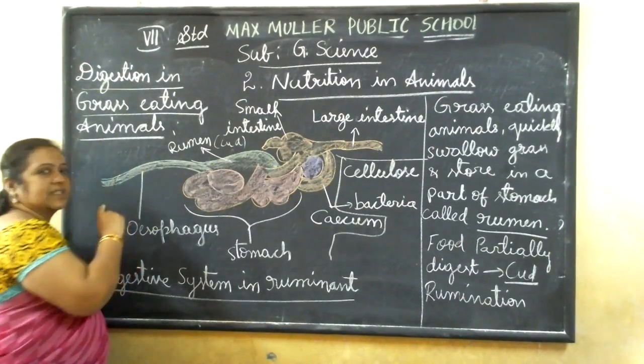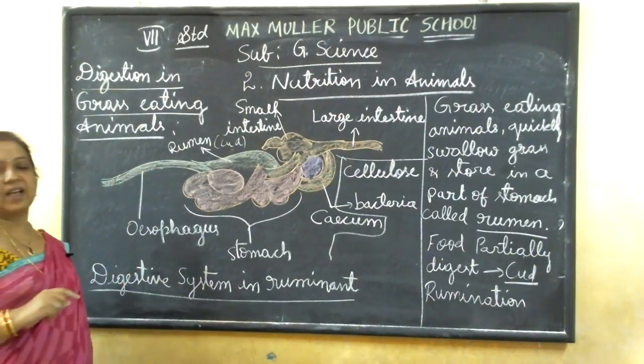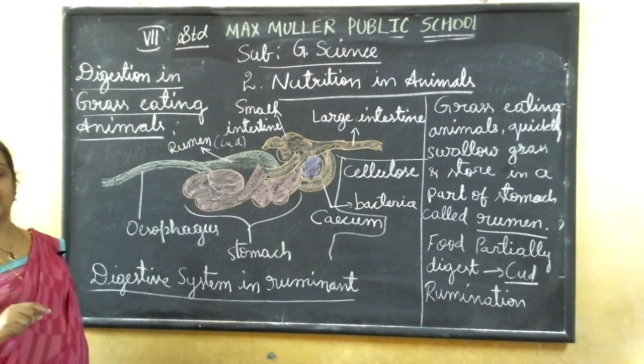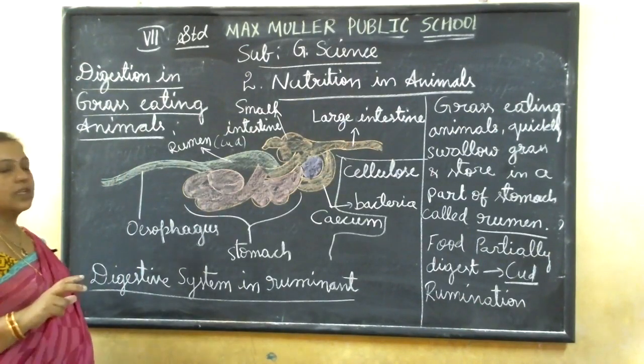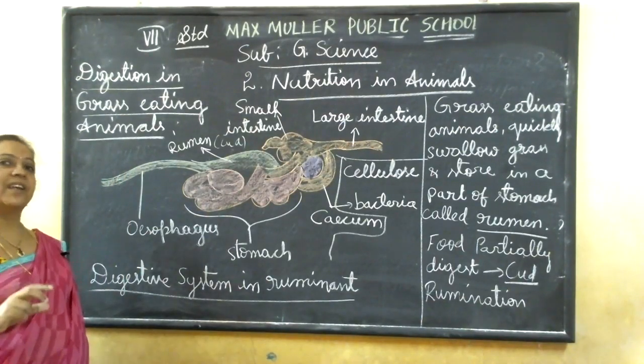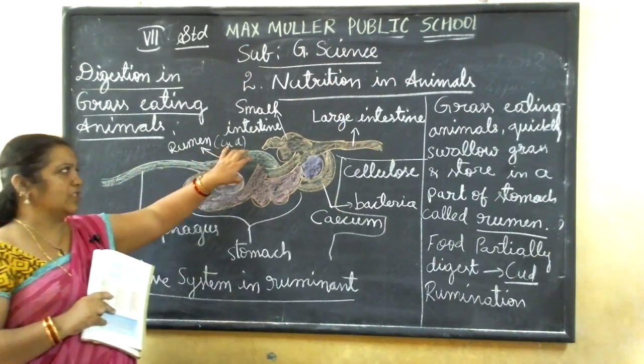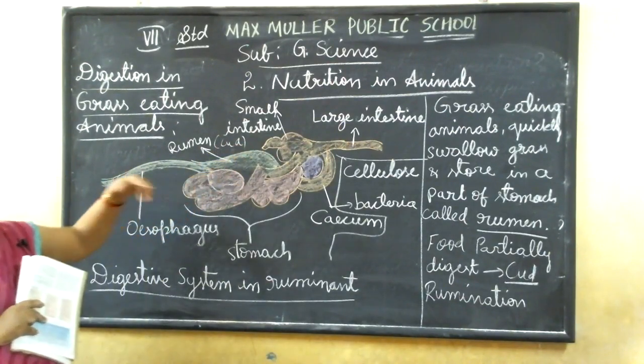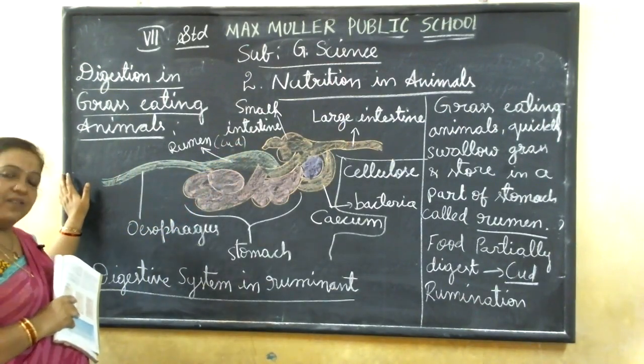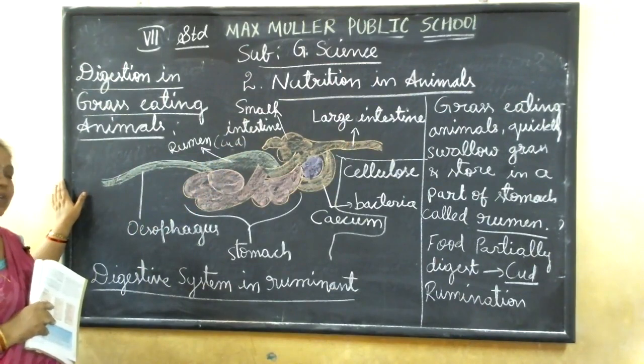Rumination occurs in animals like cows, buffaloes, cattle, sheep and so on. Those animals we call ruminating animals. Since the food remains in the rumen for the majority of the time, maybe that's the reason they are also called ruminants.